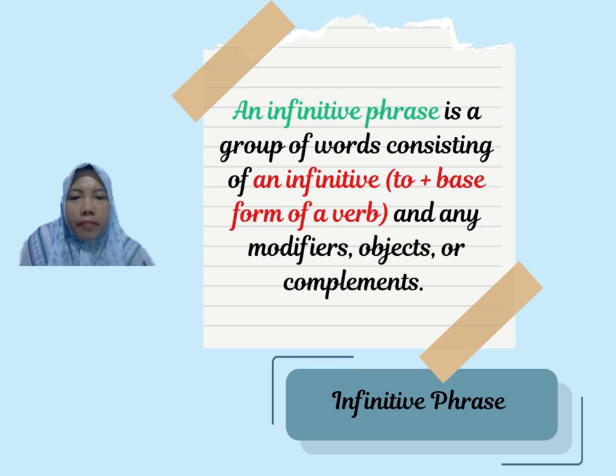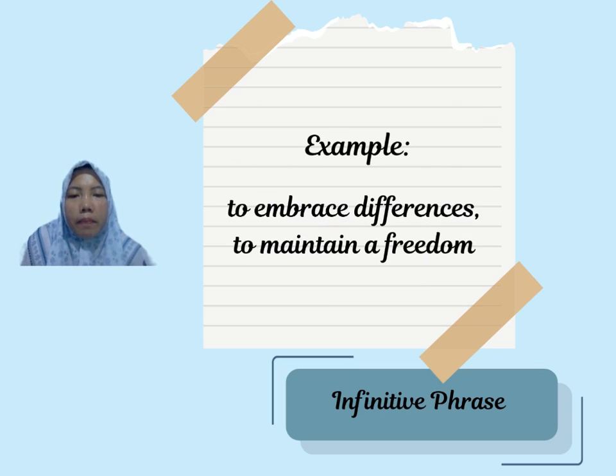The following phrase is an infinitive phrase. An infinitive phrase is a group of words consisting of an infinitive, which is to plus the base form of a verb, and any modifiers, objects, or complements. Here are the examples. First, to embrace differences. And the second, to maintain freedom. To embrace is an infinitive phrase because it consists of to infinitive and modifiers, which are the words following the to infinitive.